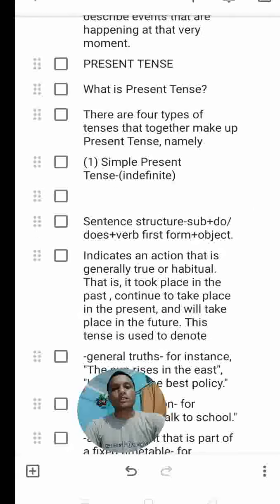Structure for the simple present tense: subject, then we use the helping verb do or does. Do with a plural subject, and does with a singular subject. So if our subject is plural, then we use do. If our subject is singular, then we use does. Then the first form of the verb and object.